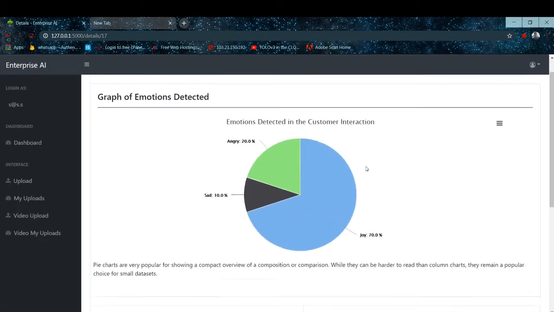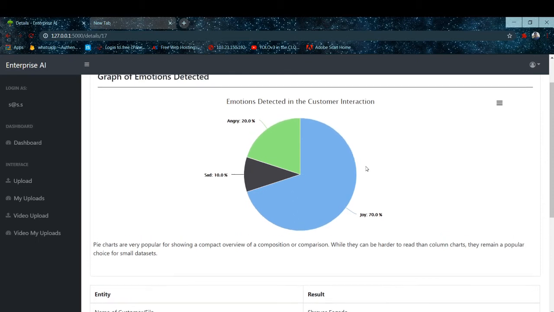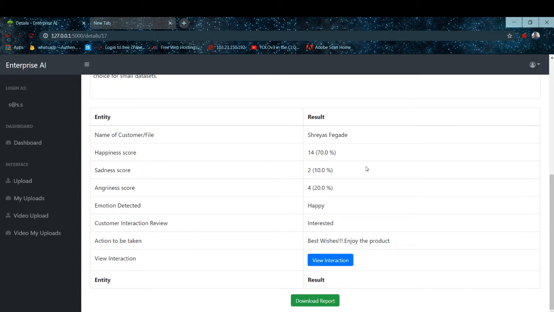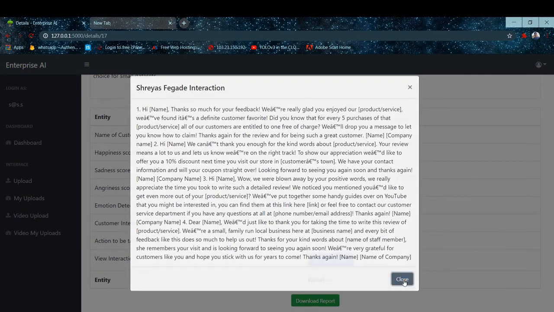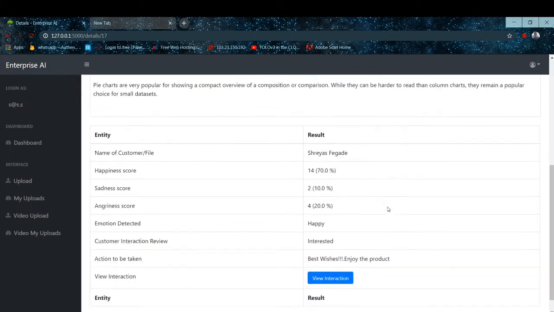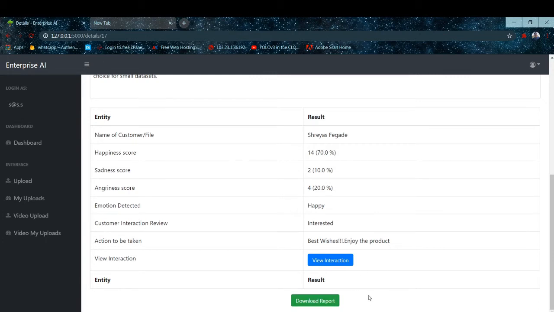So the emotions from the text file are visible. It is represented in the form of a pie chart. We get the detailed analysis of it below, named the happiness score, sadness score, angriness score. Whereas the emotion detected is happy. The customer interaction review given is interested. That is, the customer is interested in the product and is happy with the product. We can also view the interaction of the customer with the organization. We can also download the whole report from here.